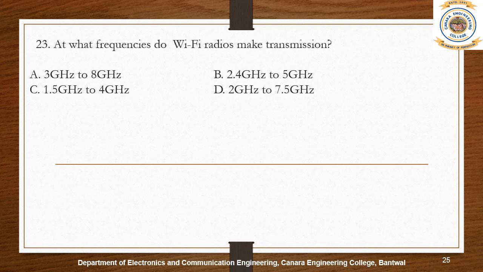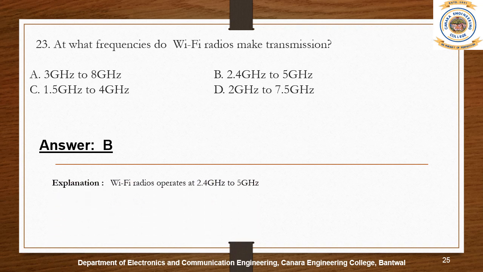Rather than receive radio waves from local broadcast stations, Wi-Fi radios connect to the internet through an available Wi-Fi network, and play internet audio streams through their own mono or stereo speakers. Wi-Fi radios operate at 2.4 GHz to 5 GHz.